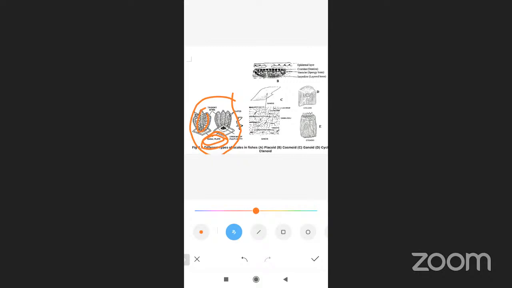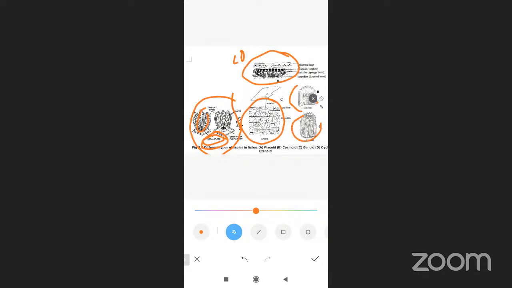Next one is cosmoid. So this is the cosmoid type of scales. The third one is ganoid. This is a ganoid type of scales. And the fourth one is cycloid, and ctenoid.